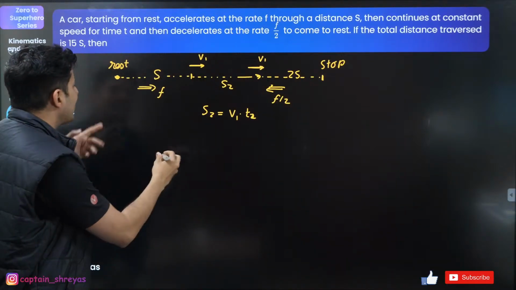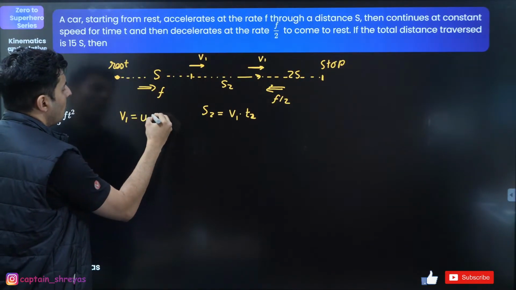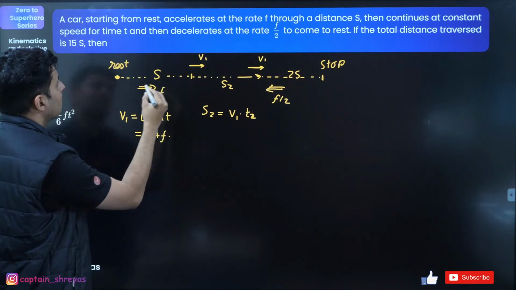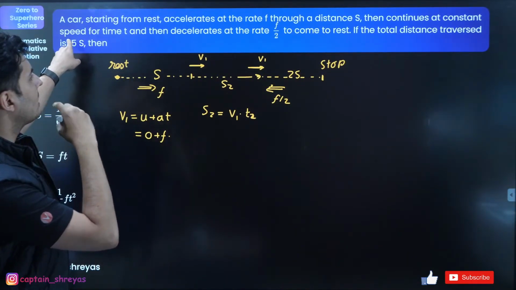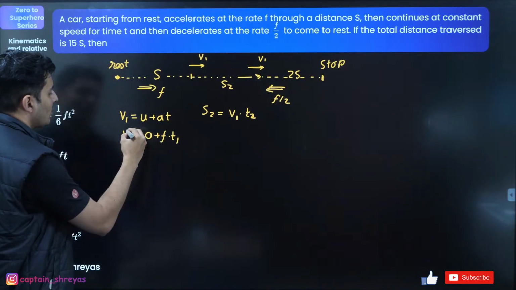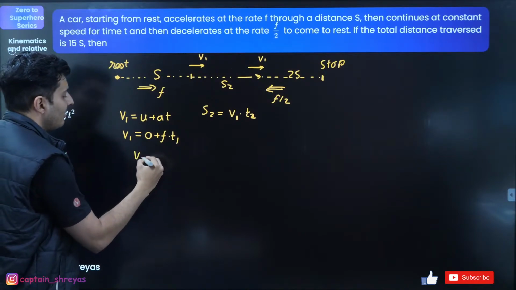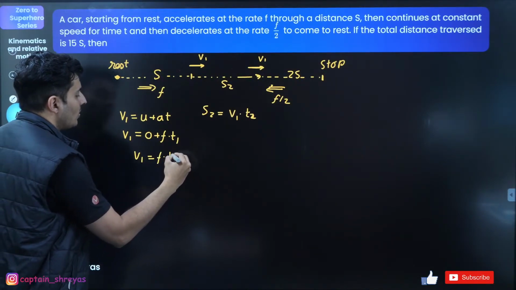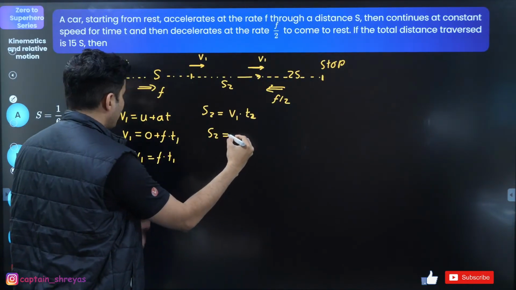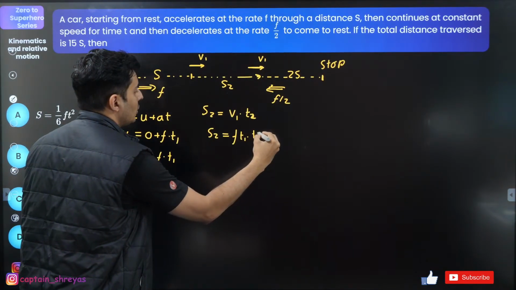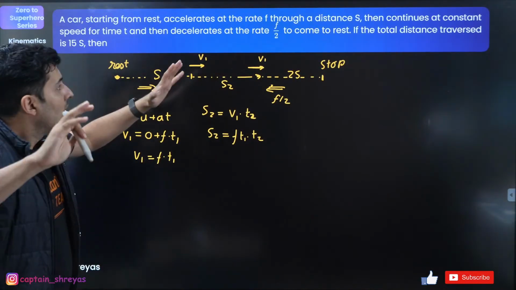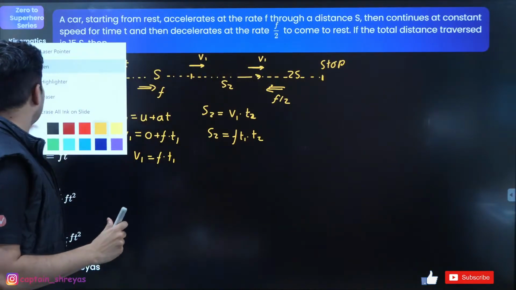Do I know V1? Yes. V1 is U plus AT. So U is 0, acceleration is F, and time, well, it continues at a constant speed for, I do not know, I'll just call that T1. So V1 is F into T1. So use this over here. So S2 will be F T1 into T2. Interesting. Now the total distance is 15s.